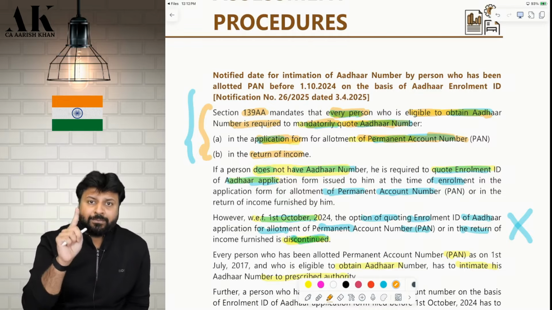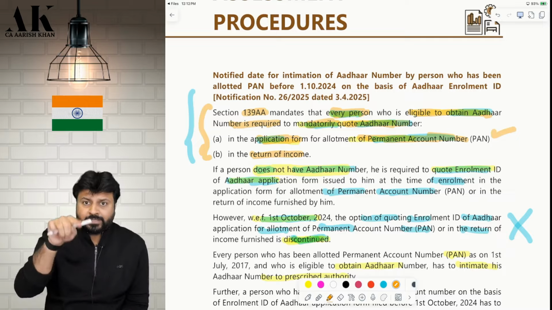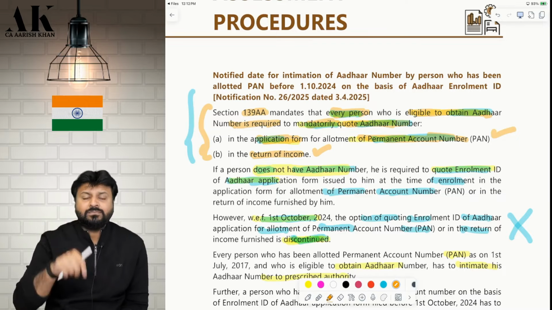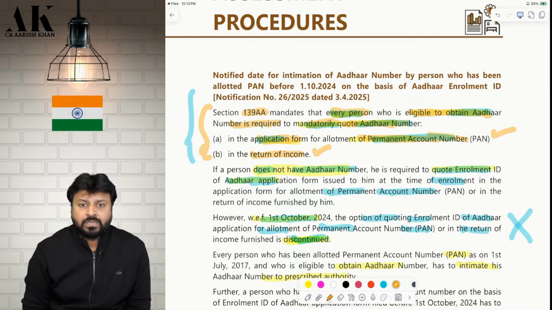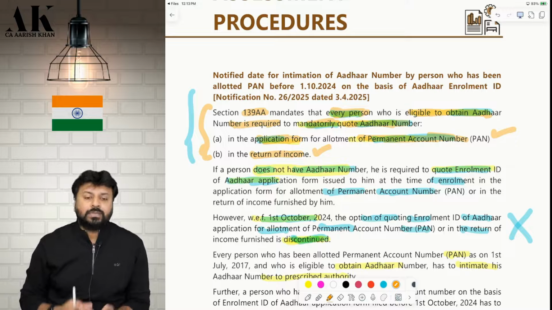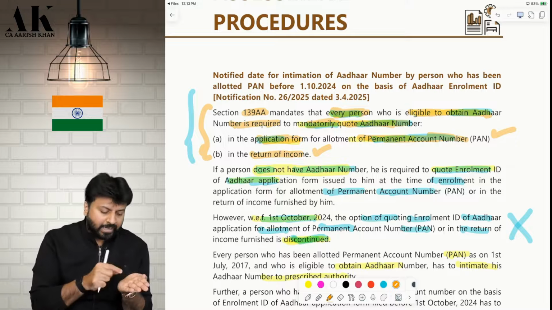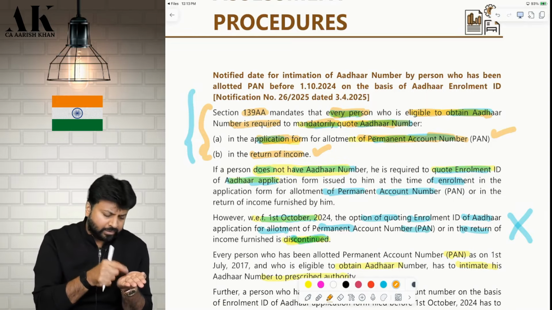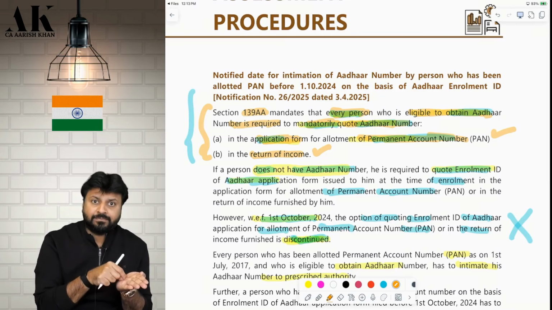So two places you should mention the Aadhaar number as per this paragraph. One, when you make an application for PAN, you should mention Aadhaar number. Second, when you file the return, you should mention Aadhaar number. Now, for example, is it possible that when I am making the application for PAN, at that time I don't have Aadhaar number, I only have Aadhaar enrollment ID? For example, I made an application for Aadhaar, I got an enrollment ID for Aadhaar. I did not get the Aadhaar, I only have the enrollment ID of Aadhaar. Now I am making an application for PAN.